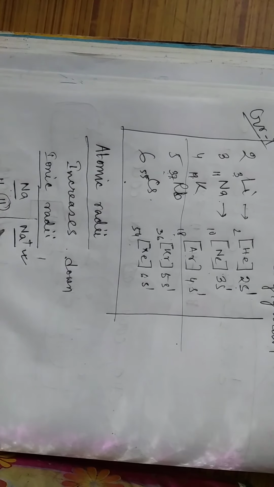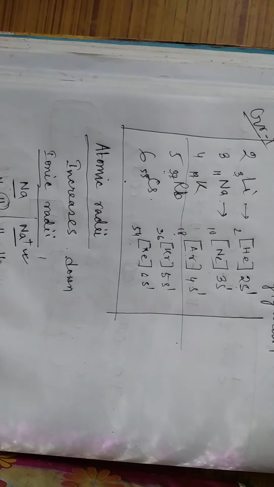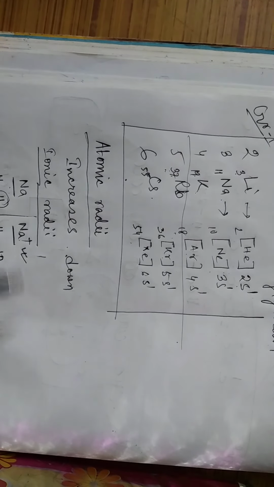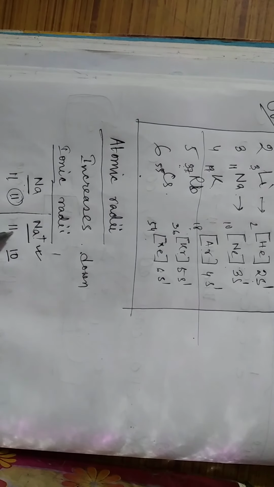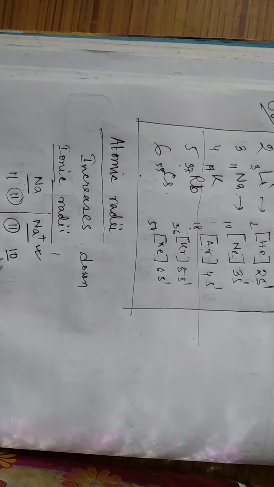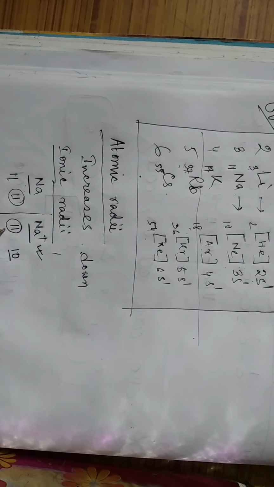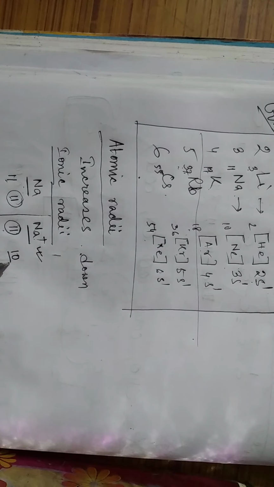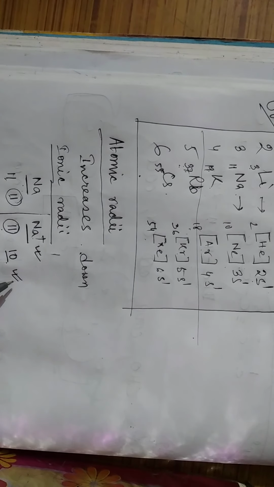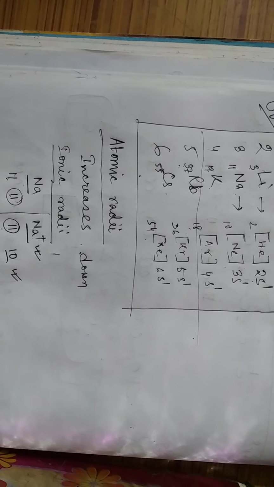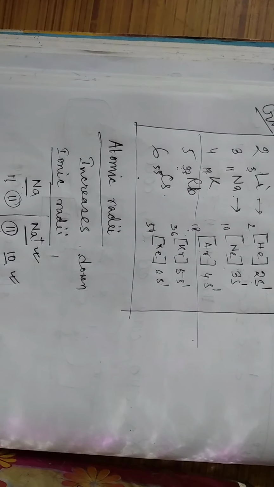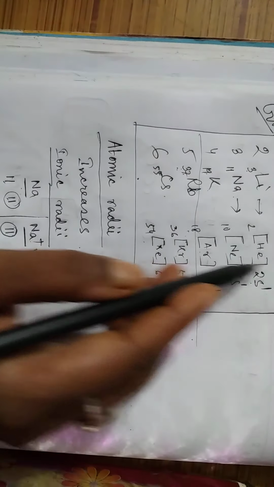Sodium plus has 11 protons but 10 electrons, as it has already lost 1 electron. So the effective nuclear charge of 11 protons is acting on 10 electrons; the effective nuclear charge increases, hence the size decreases. Always remember that a cation is smaller in size than the corresponding atom. Okay, so ionic radii we can understand. The same thing happens going down the group: ionic radii also increase.